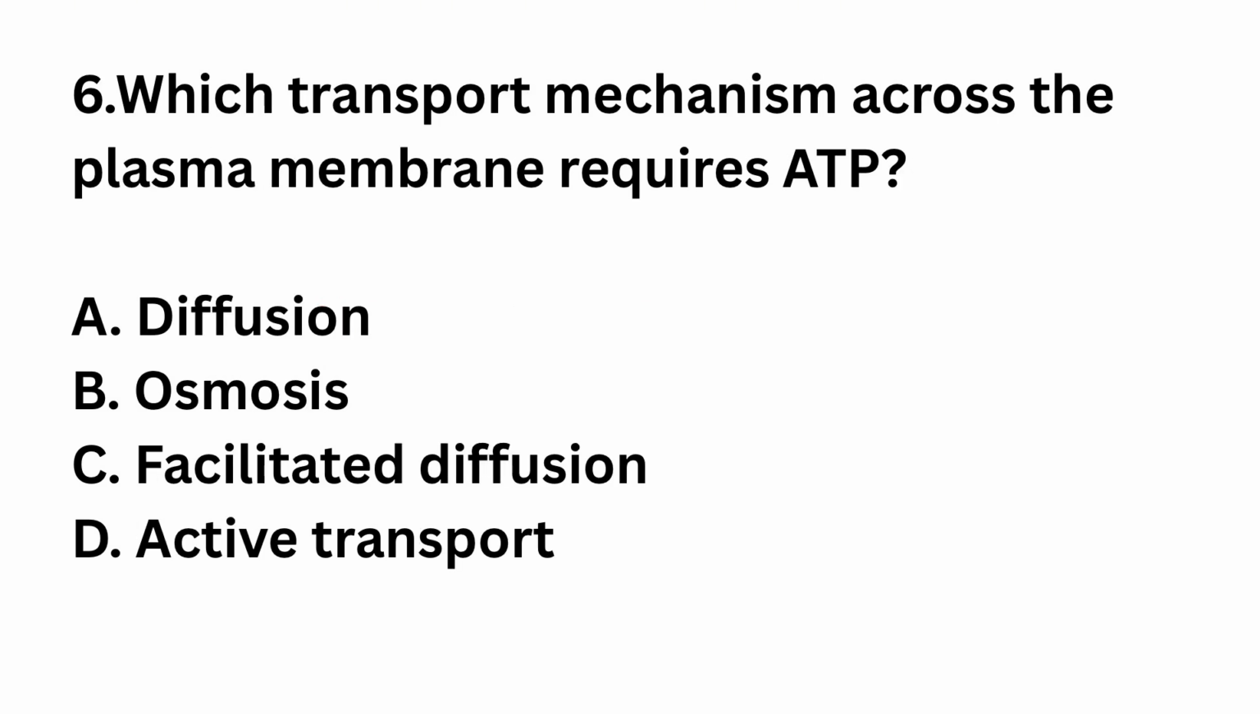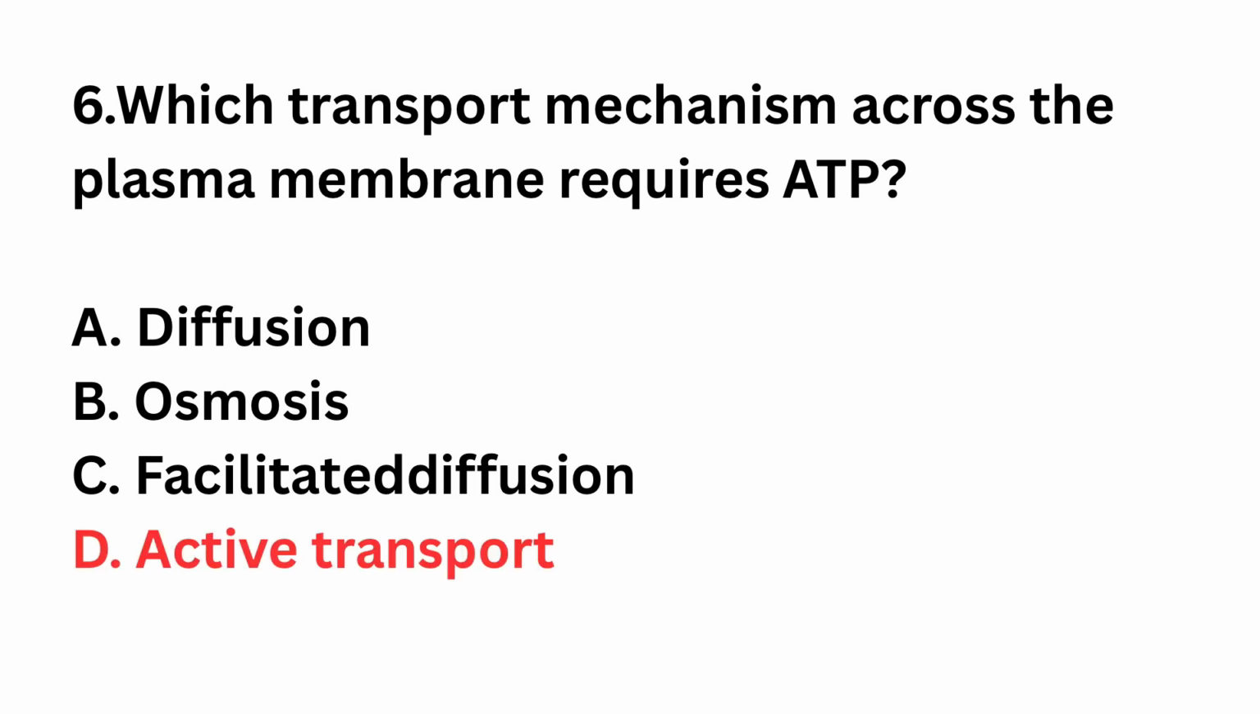Question number 6. Which transport mechanism across the plasma membrane requires ATP? Diffusion, osmosis, facilitated diffusion, active transport. The right answer is option D, active transport. Active transport moves substances against the concentration gradient.